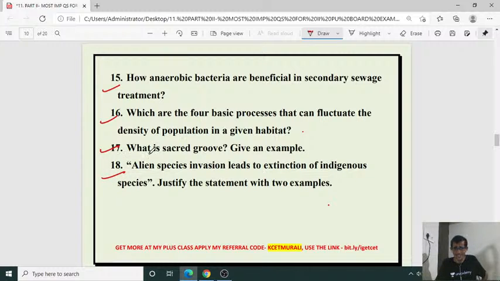What are sacred groves? Sacred groves are one of the types of in situ conservation method, isn't it? A group of trees is referred to as a grove, and groves are considered to be God's first temple. So no one is allowed to cut a tree or kill an animal in that grove. So you can observe Deodar grove in Shimla.